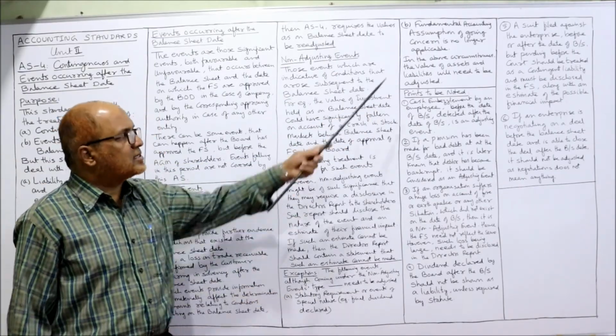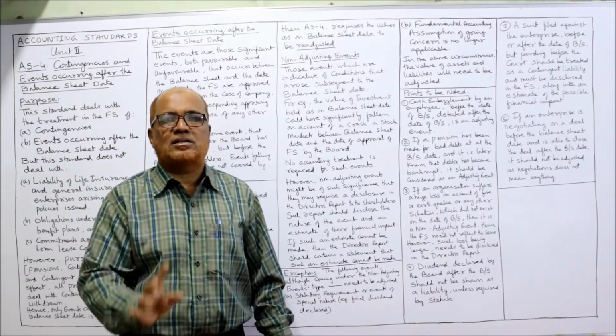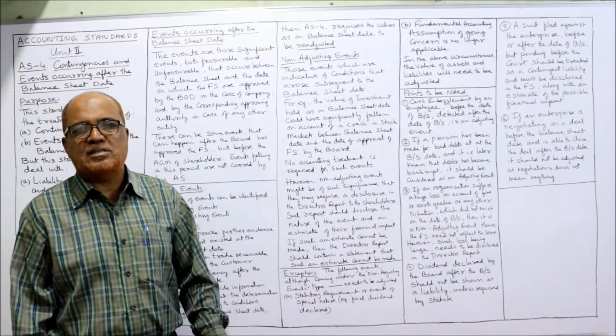So in these two cases, a non-adjusting event should be adjusted. Only in two cases. Now, special points to be considered.